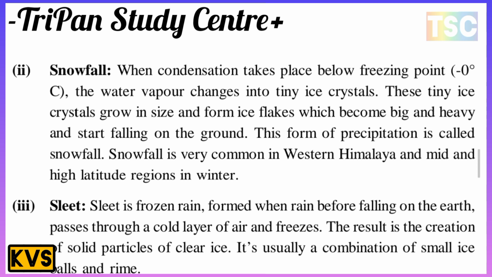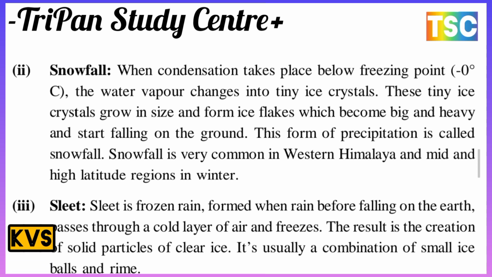Do you know what snowfall is? The tiny ice crystals grow in size and form ice flakes, which become big and heavy and start falling on the ground. This form of precipitation is called snowfall. Snowfall is very common in the western Himalaya and in the mid and high altitude regions in winter. That is important.